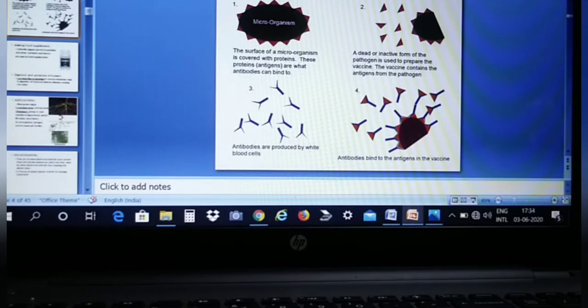Next, a dead or inactive form of the pathogen is used to prepare the vaccine. As we have discussed earlier, the vaccine contains the antigen from the pathogen. Third, antibodies are produced by white blood cells. Fourth step here, antibodies bind to the antigen in the vaccine. So, this is the mechanism of the working of antibodies. When you inject a vaccine or take it orally, this is how they work in your body.